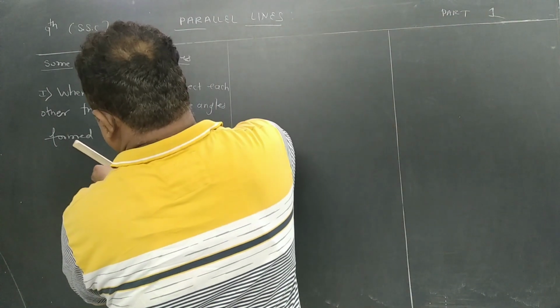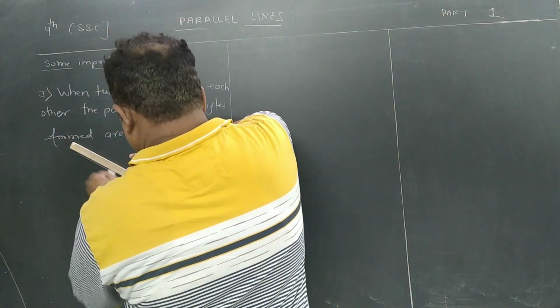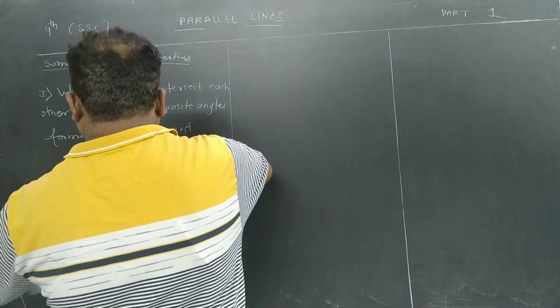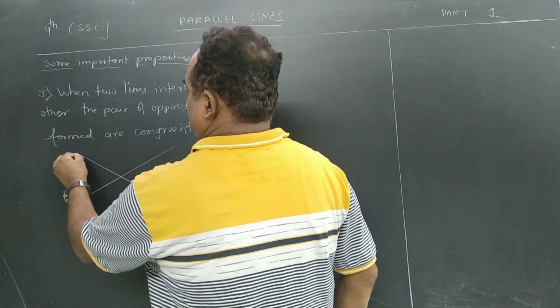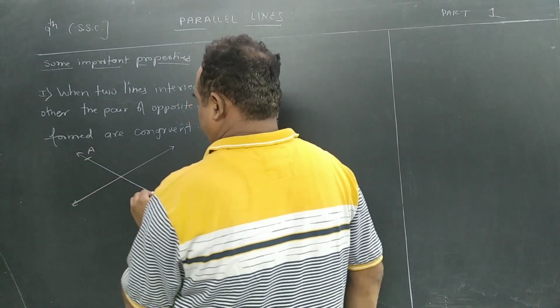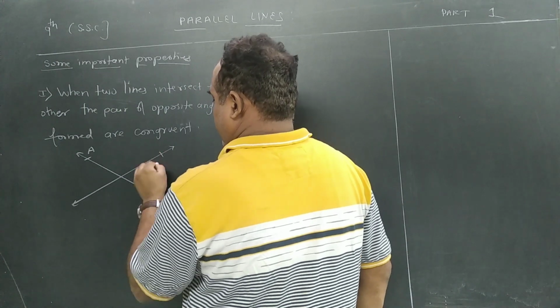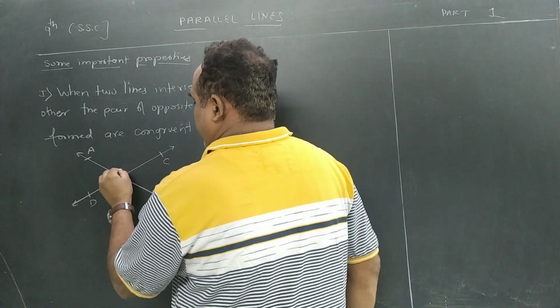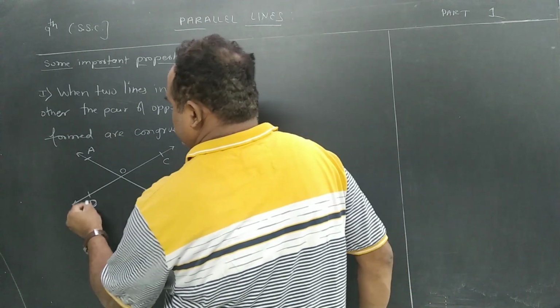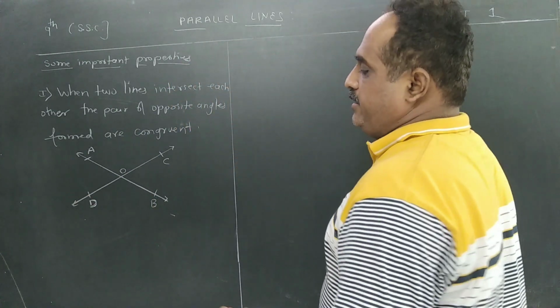Means, suppose if I draw these two lines which are intersecting each other, I am going to write line AB and line CD are intersecting at point O. So which two angles will be congruent?